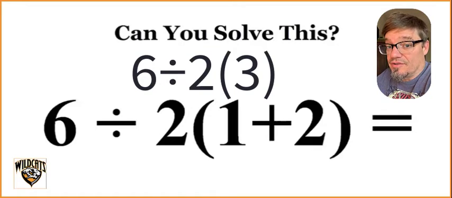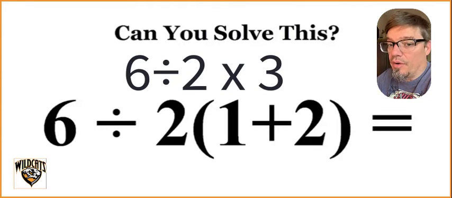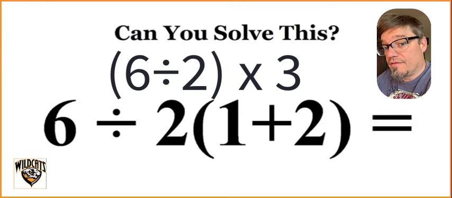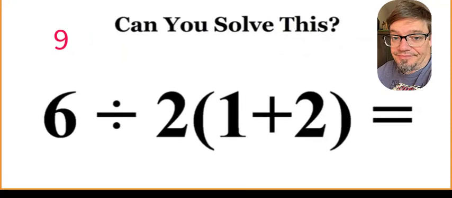You have division first. All right, you have division first. So the expression is 6 divided by 2 times 3. And since division happens on the left, according to the rules you're going to do 6 divided by 2 first, for 3. Then you will get that result and multiply it by the 3 from the parentheses. So the answer is 9 and not 1.